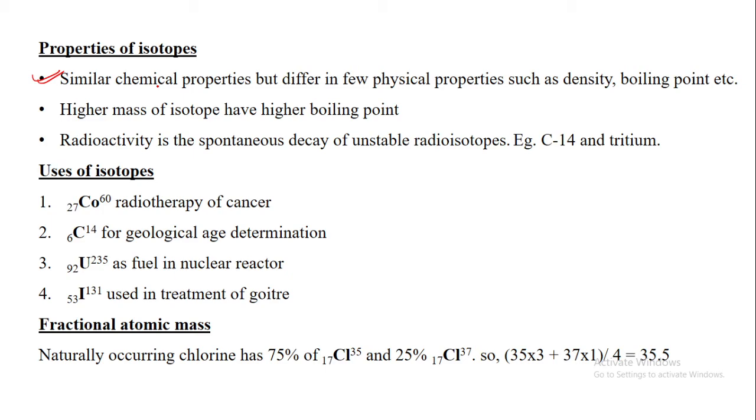So when we take protium, deuterium, and tritium, which will have the higher boiling point? Tritium. Have you ever heard about heavy water? There is one thing called heavy water.